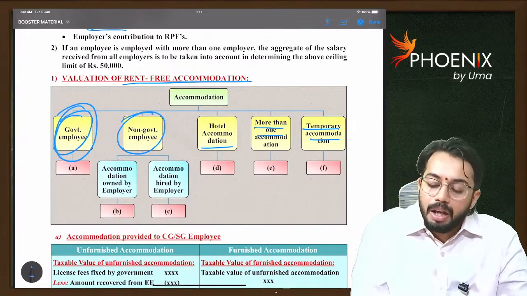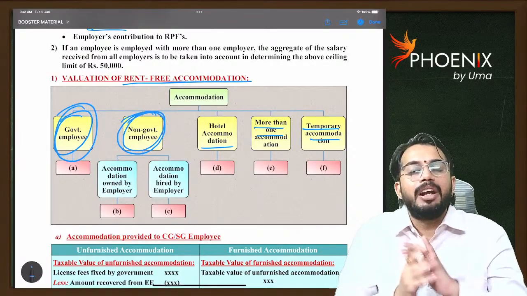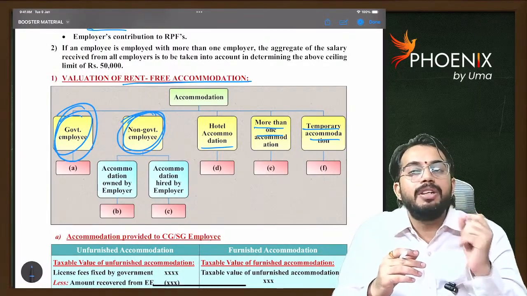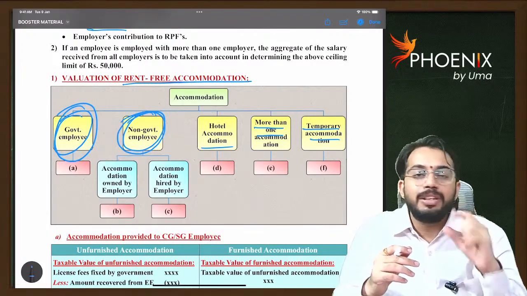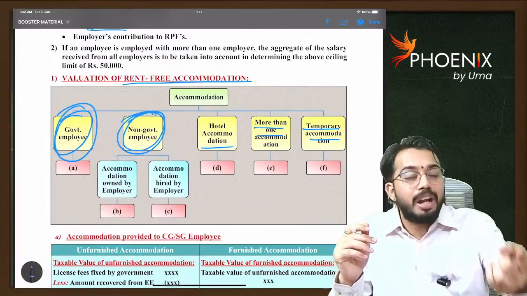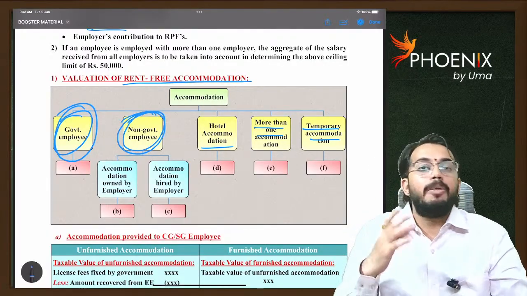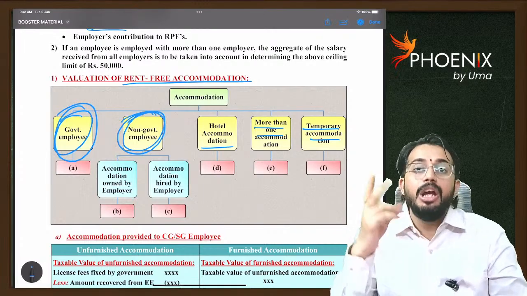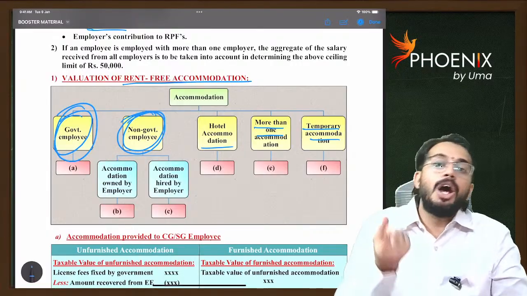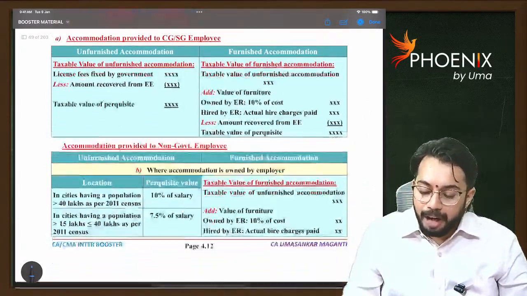Case 2. Rent-free accommodation is received by a non-government employee. Let's say I am working in Infosys. Infosys wants to give a house to me. Now Infosys has two options. Either Infosys can give its own house to me, or Infosys can take one house on rent and the rented house can be given to me. So whenever rent-free accommodation is received by a non-government employee, two cases will arise. The rent-free accommodation given can be employer-owned accommodation or employer-hired accommodation. Now, if accommodation is